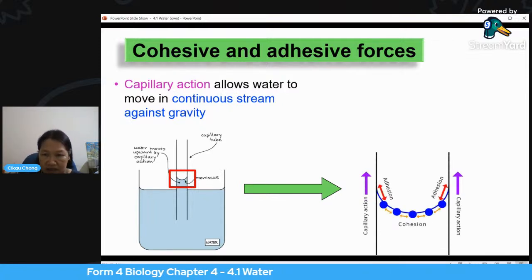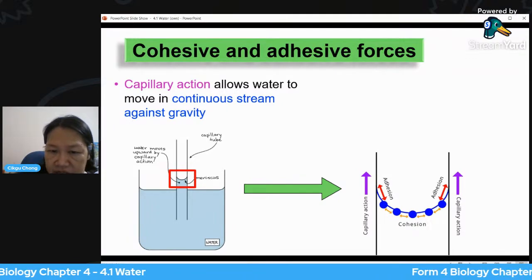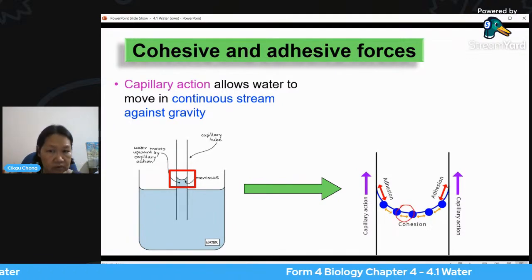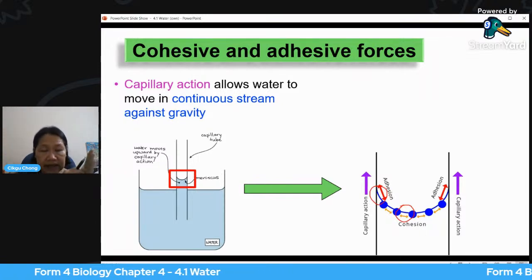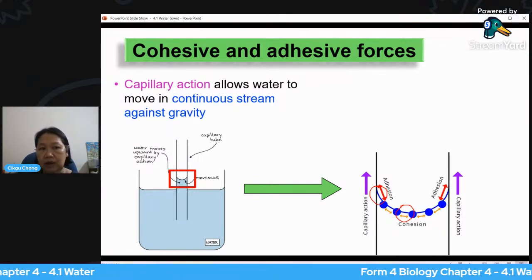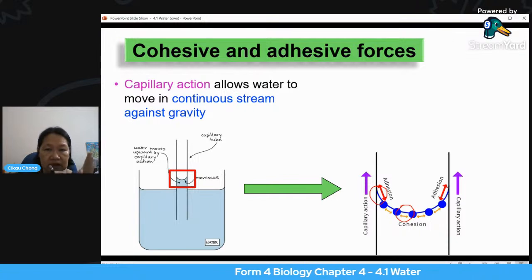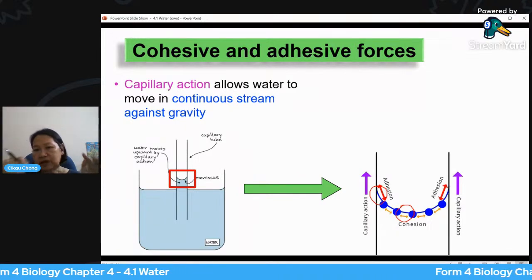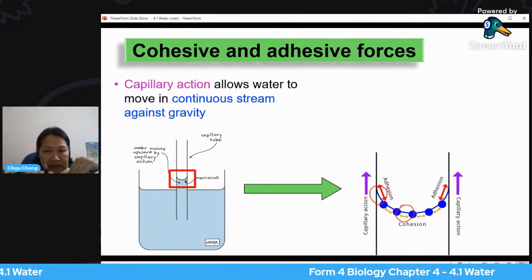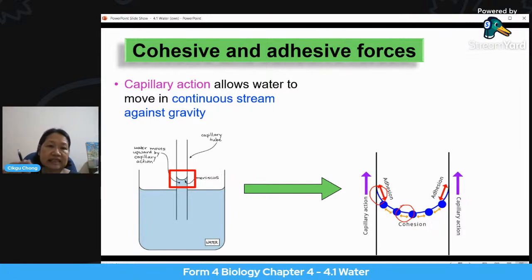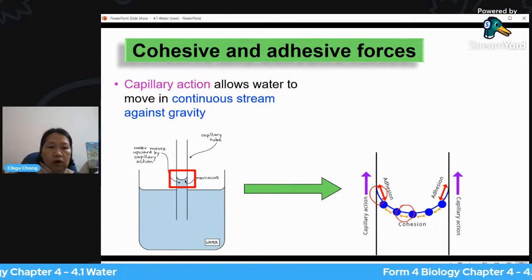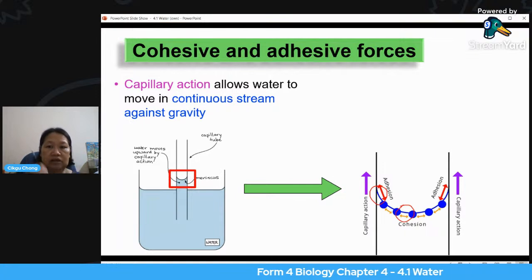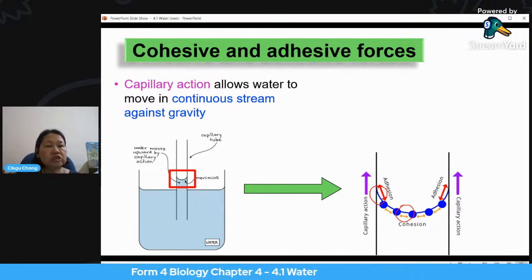Okay, do you see? Cohesion, there is this attractive force between water molecule and water molecule. And it is also between the water molecule and the container or the wall, in this case the wall of the capillary tube. This is adhesion. So it pulls the water up. So you can see there's going to be like a U shape here. At the side of the container, it is not going to be flat. You notice it sort of moves upwards. So that's why you can see there's a meniscus. All right. So you just remember that water pulling water is cohesion, and water tending to stick to the side is because of adhesion.